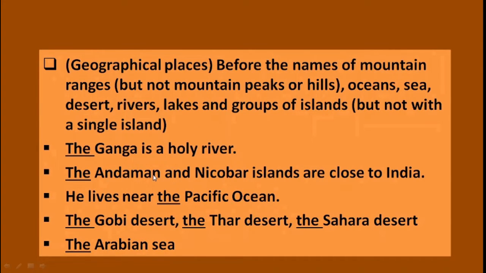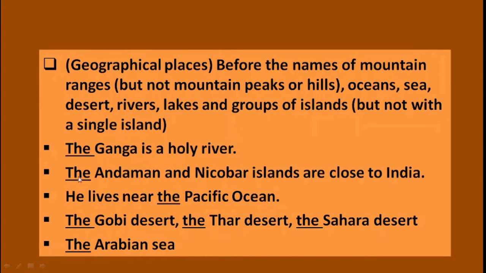Let's check the examples. The Ganga is a holy river. So the Ganga here is the name of a river. So before the proper noun Ganga, you have to use the article the. Let's see the second example. The Andaman and Nicobar Islands are close to India.